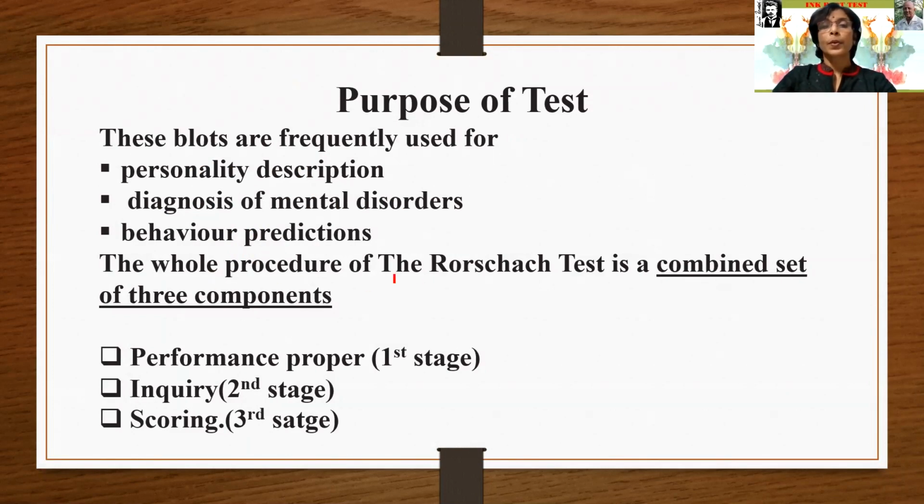Okay, behavior predictions. The whole procedure of the Rorschach test is a combined set of three components. Which are these three components? That can be called three stages. First component is performance proper. That is the first stage. Second component is inquiry, that is the second stage, and third is scoring, that is the third stage.